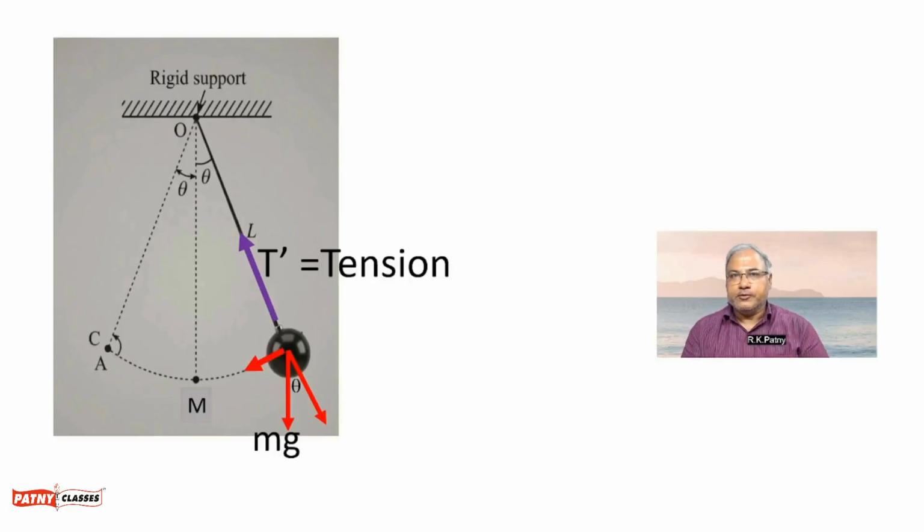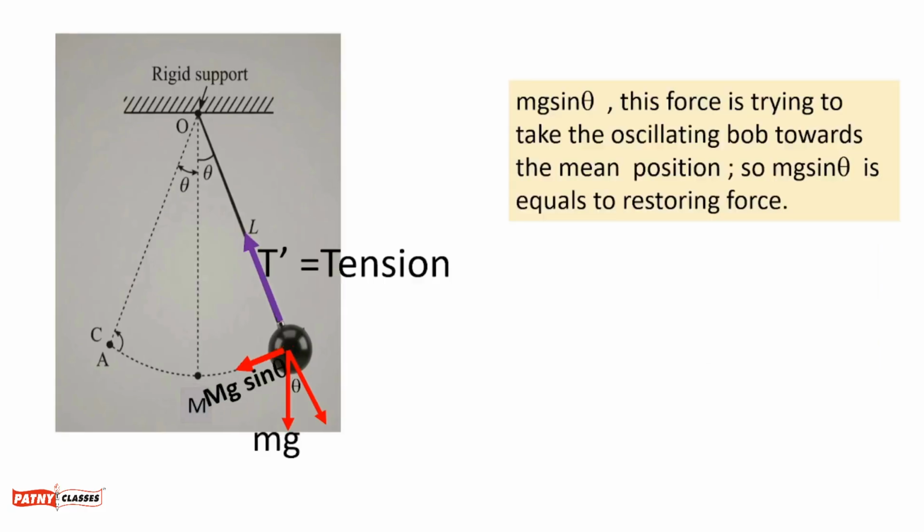Now this weight of the bob, that is mg, can be resolved into two components. First one mg cos theta and the second one mg sin theta. So mg can be resolved into two components, mg cos theta and mg sin theta. This mg sin theta is a kind of force.